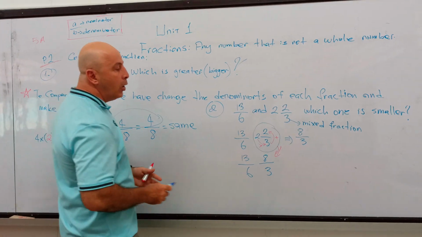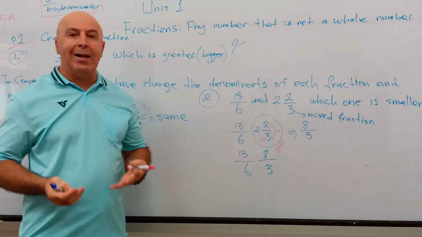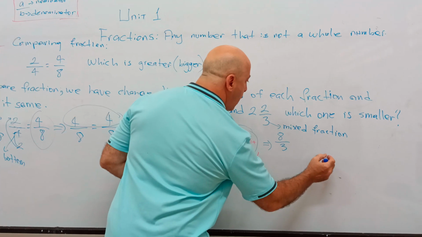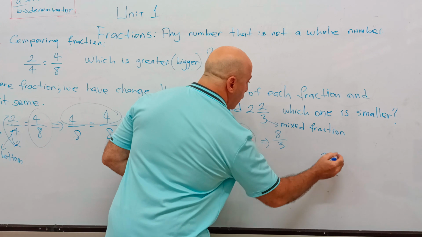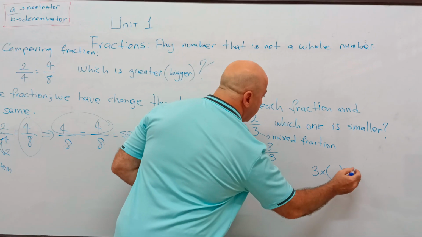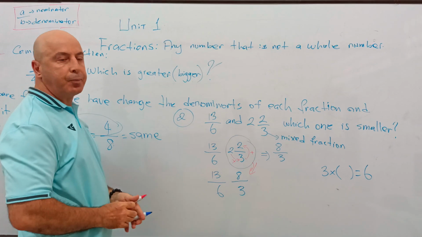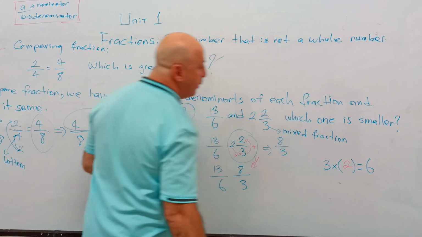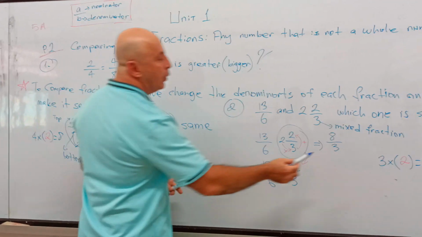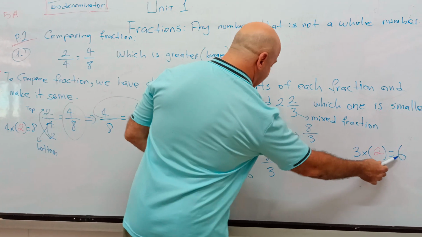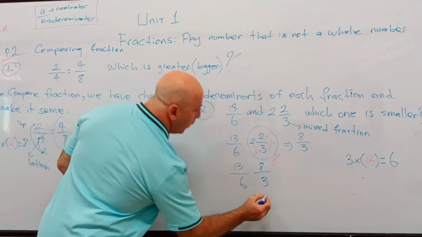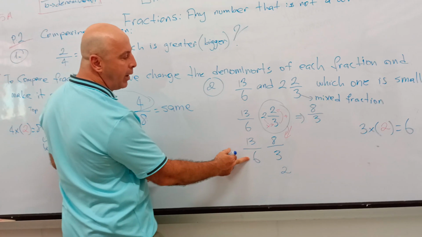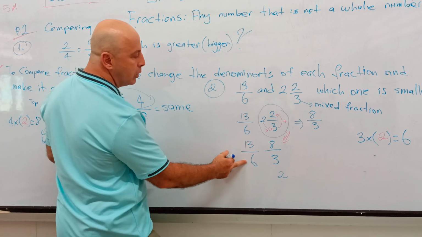Again, you go back to your multiplication table and you say, what number should I multiply 3 with to get 6? If you look at your multiplication table, you will see that it is 2. 3 times 2 is 6. So, this one I don't have to do anything. This one is 6 already. I don't have to change.